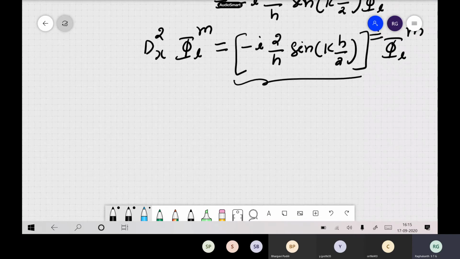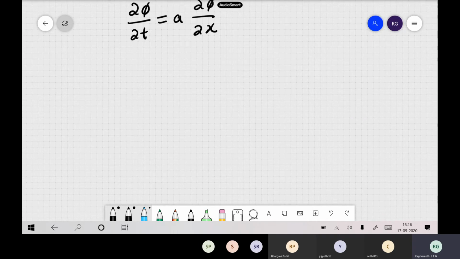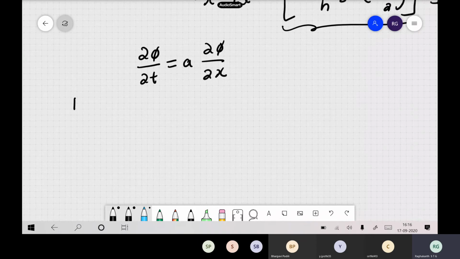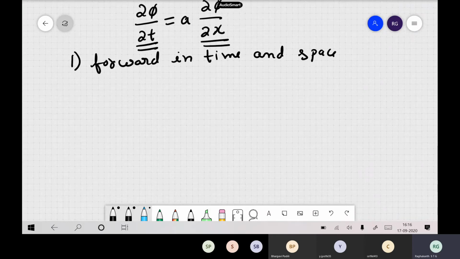Now another most important thing here is that there are several finite difference schemes. For example, suppose we have an equation like dou phi by dou t equals something, a simple equation. Here also there are several ways to implement it. One we call forward in time and forward in space. You have a time derivative and a space derivative, so we write a forward derivative in time and a forward derivative in space.